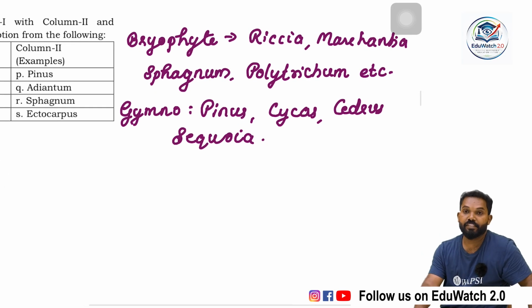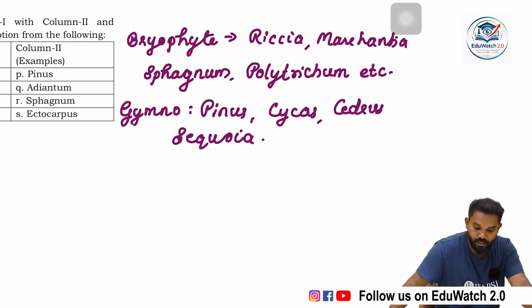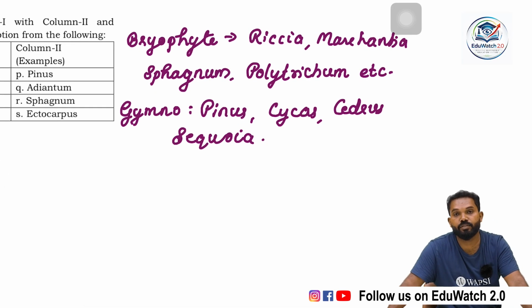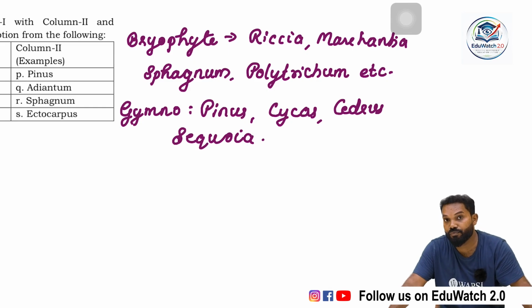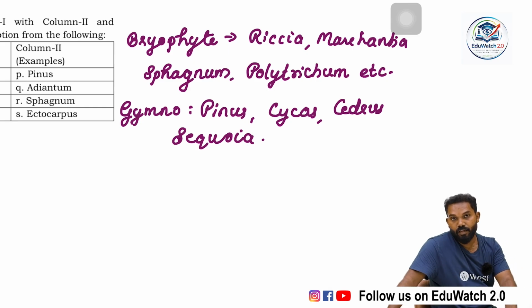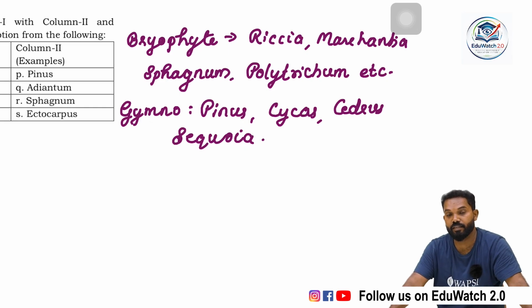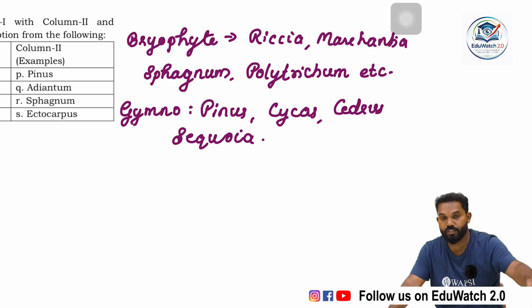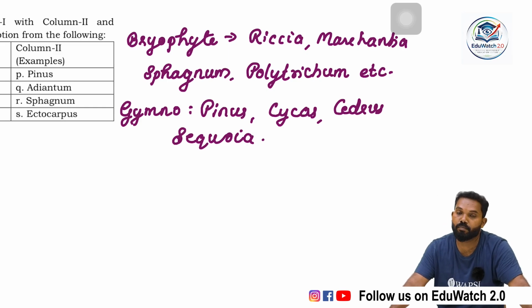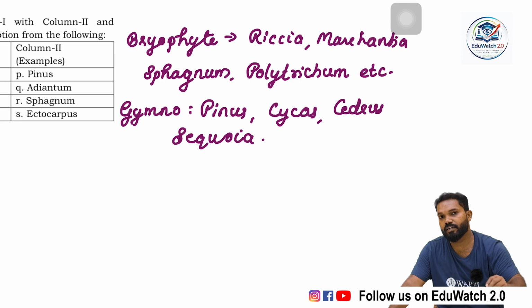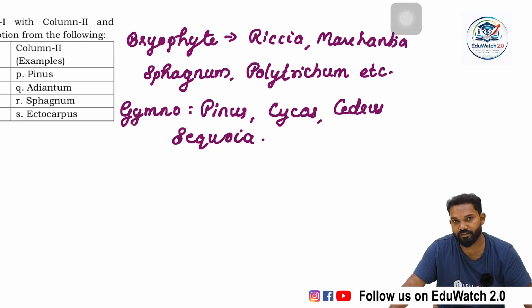Pinus, Cycas, Cedrus, then Sequoia, etc. come under gymnosperm. It is a non-flowering plant, and there is no fruit formation because the ovary is absent. They are not very common in our region because they are cold-loving plants. Many gymnosperms are trees, very rarely climbers or herbaceous.